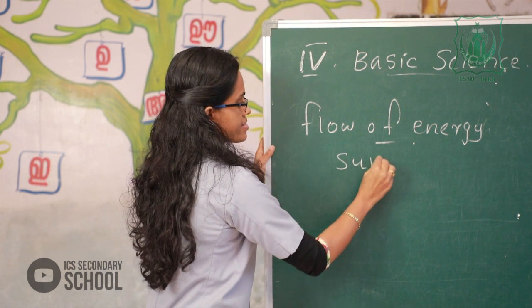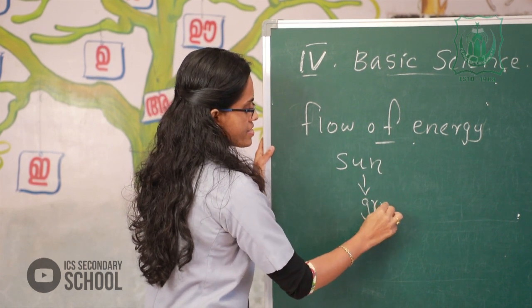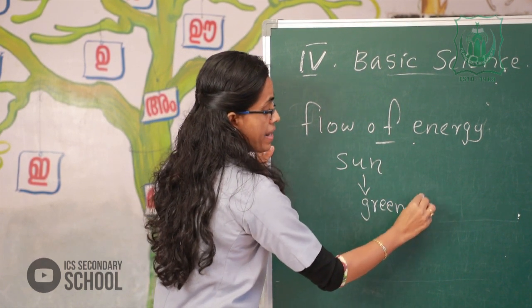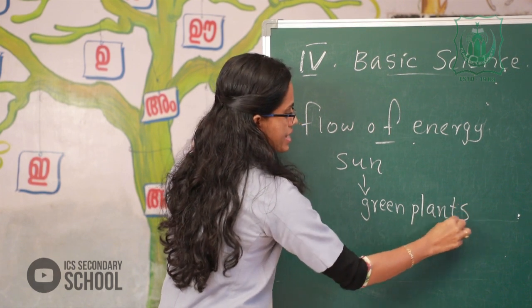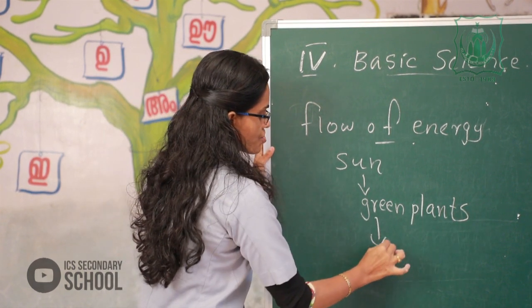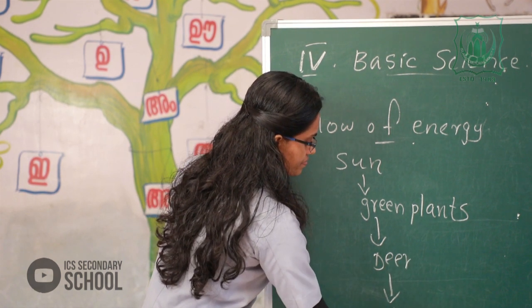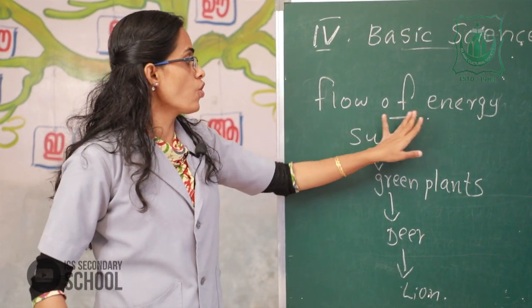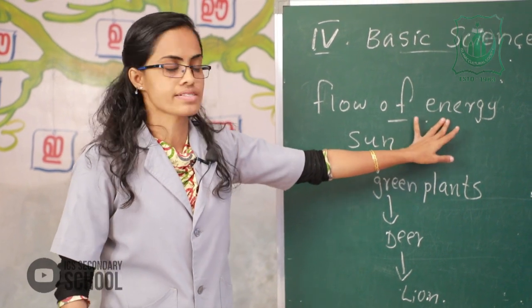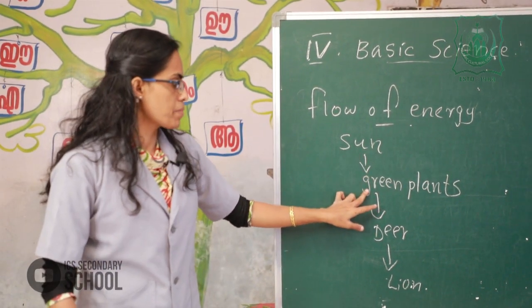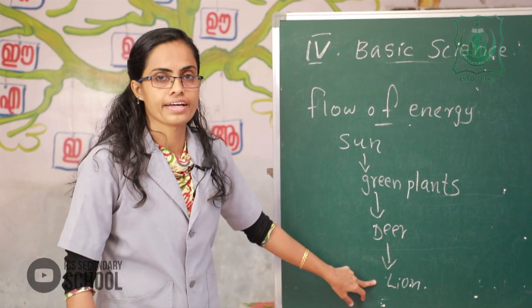Please listen. Sun, green plants, deer, lion. The flow of energy in living things.